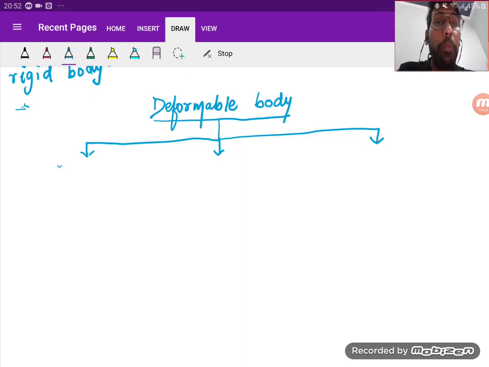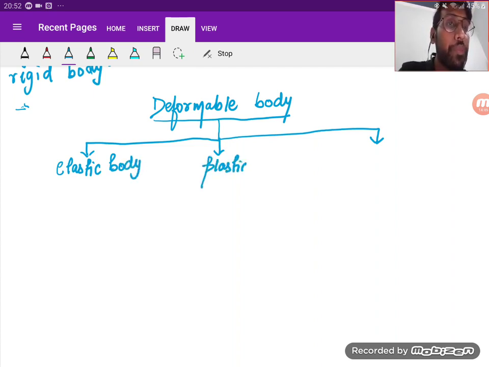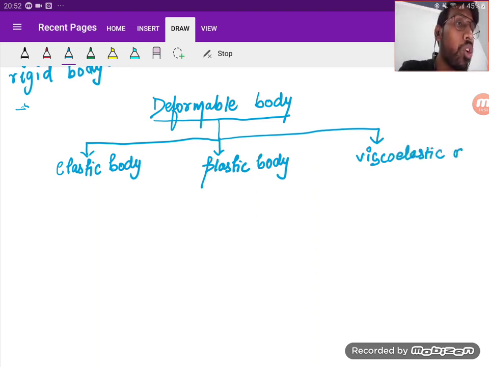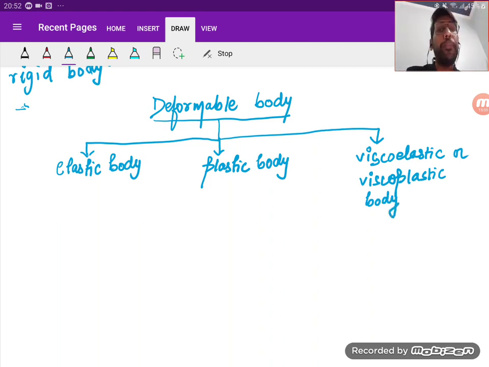So deformable body is classified into 3 parts, that is elastic body, plastic body, or viscoelastic or viscoplastic body. Okay, so most of you haven't heard about this viscoelastic or viscoplastic body, right? I will explain that, but first of all, let me complete with the elastic or plastic body.